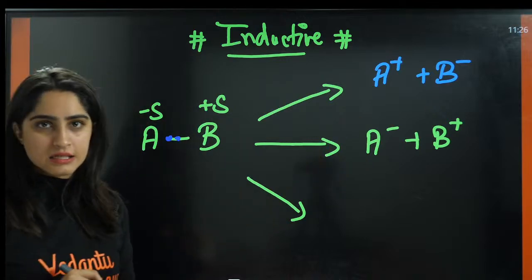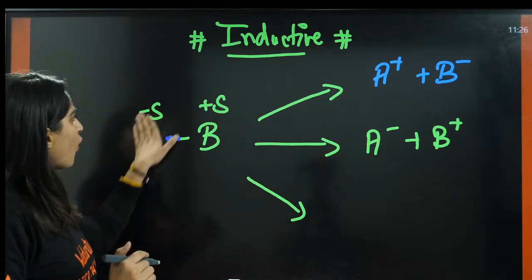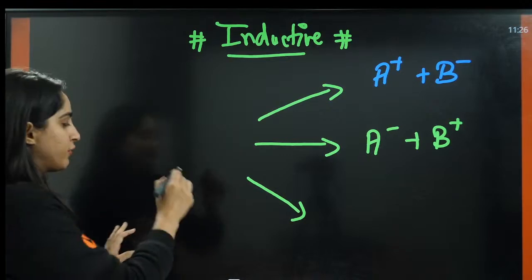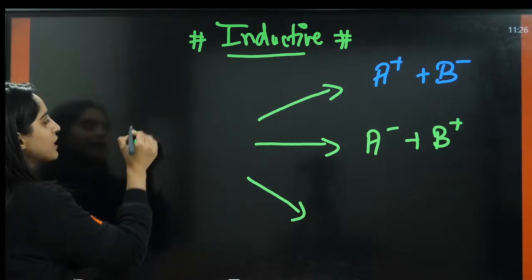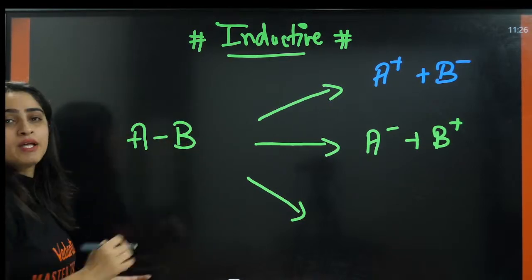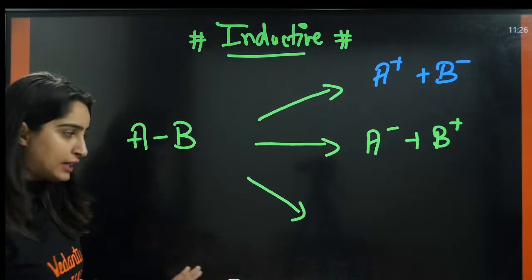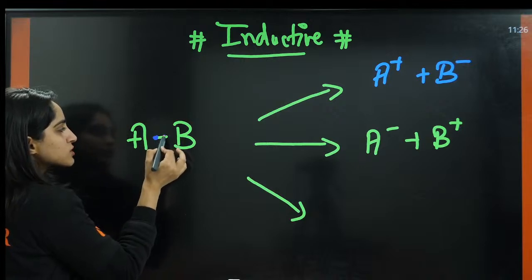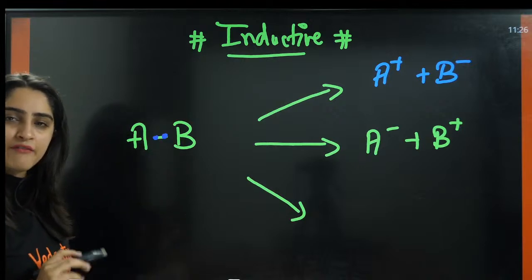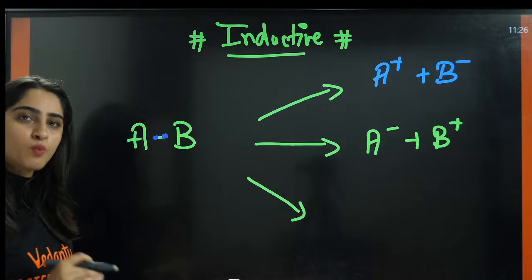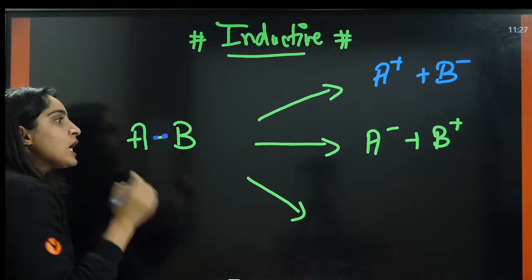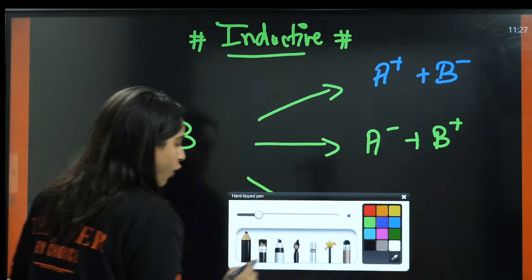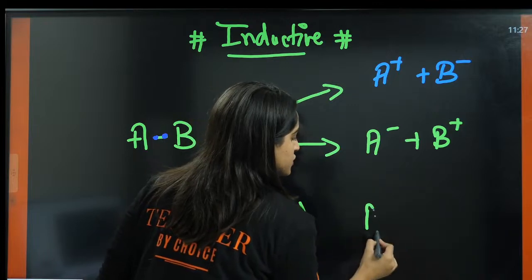Now the third case is if both have the same electronegativity. Now what will happen here? These two electrons are shared equally by both the atoms. This will break, but this will lead to the formation of free radicals.